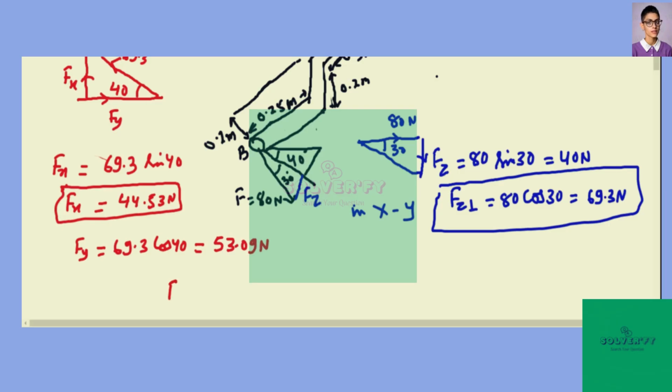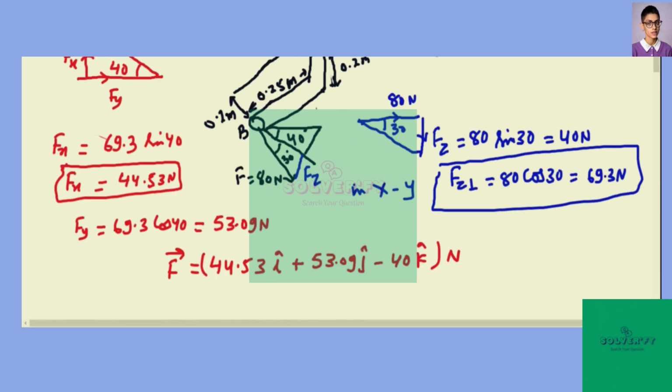So the force at point B can be written as Fx i cap, that is 44.53 i cap, plus Fy j cap, 53.09 j cap, minus 40. Fz is 40 in the negative z-axis, so minus 40 k cap Newton.